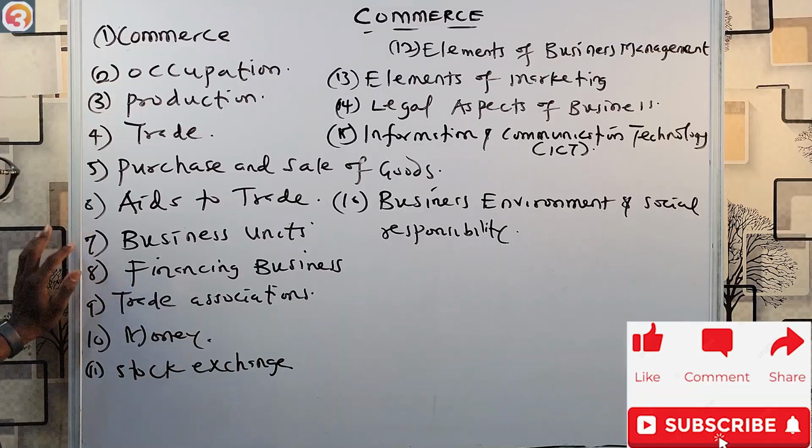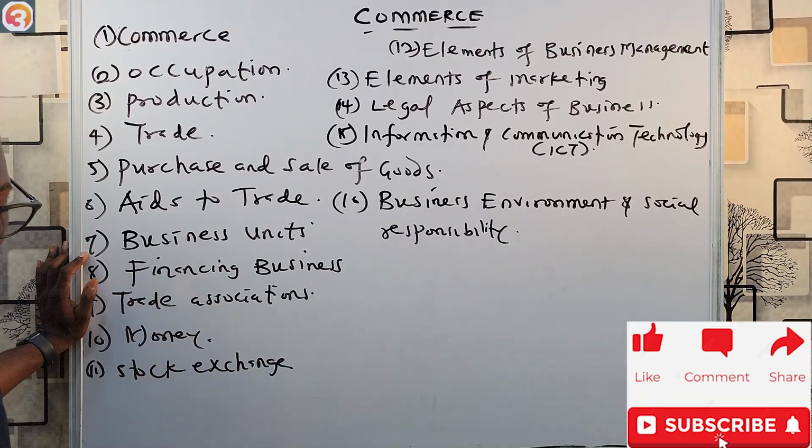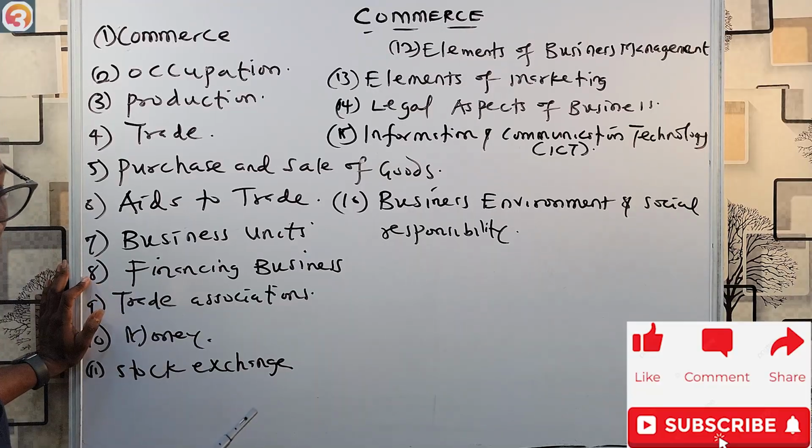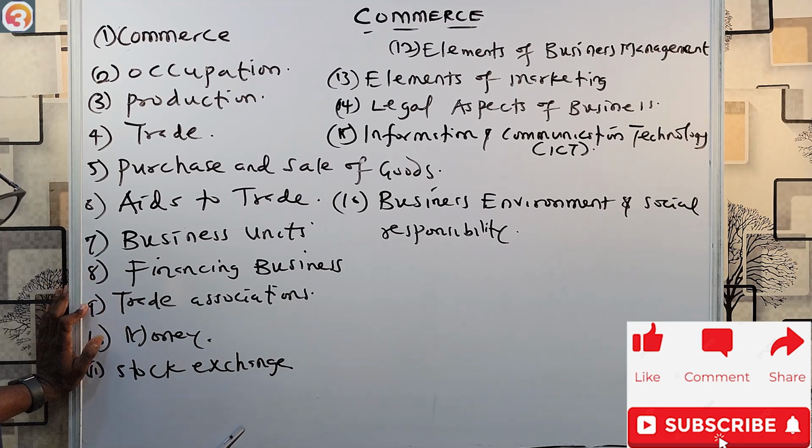Then number 7, we'll talk about business units. We'll look at forms and features, registration of business. Okay, business measures, determination of choice of business units, dissolution and liquidation, merits and demerits. Number 8, look at financing business. We'll look at sources of finance, types of capital, calculation of forms of capital, profits, problems of sourcing finance, and the role of bureau de change in an economy. Then number 9, talk about trade associations. We'll talk about objectives and functions of trade and manufacturers association.